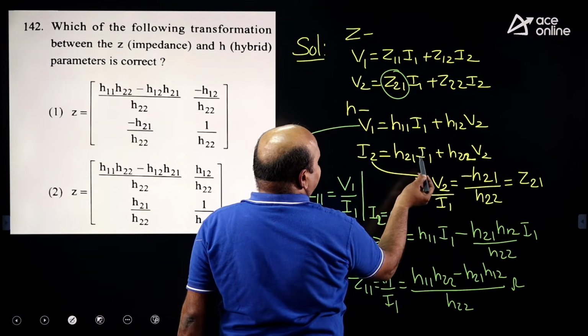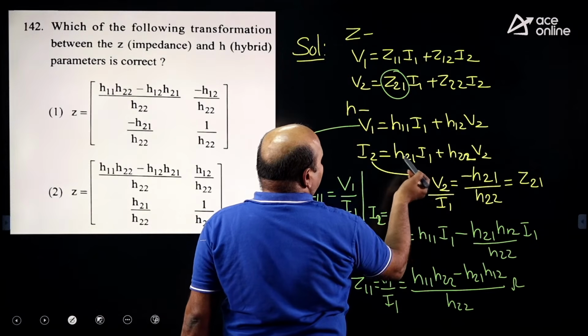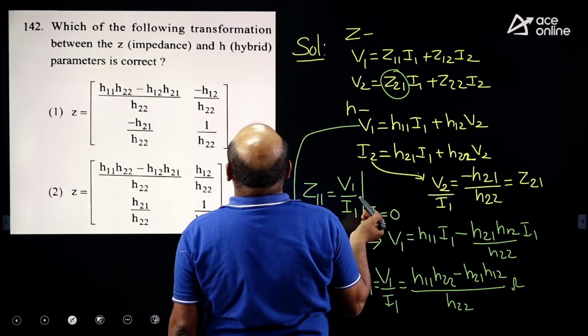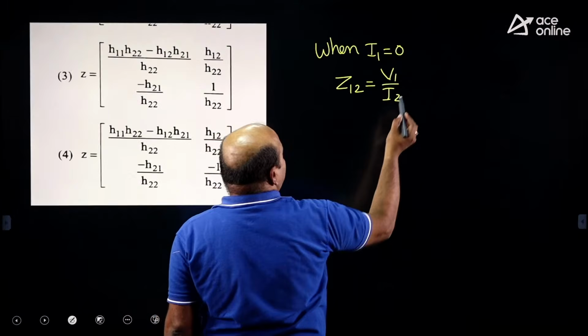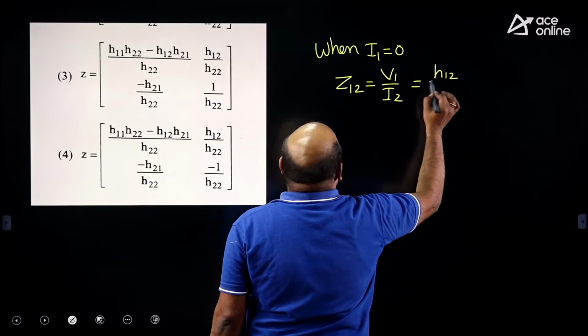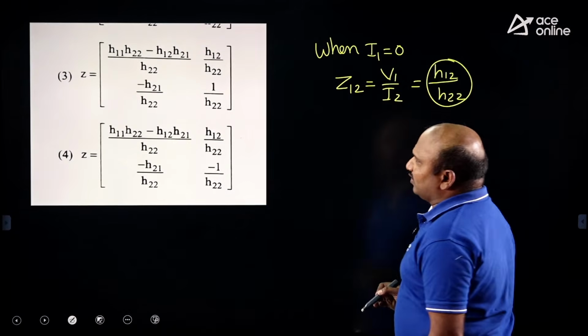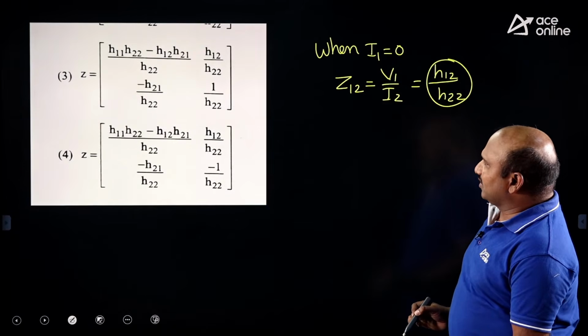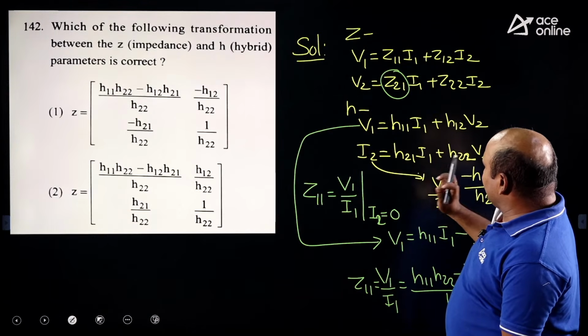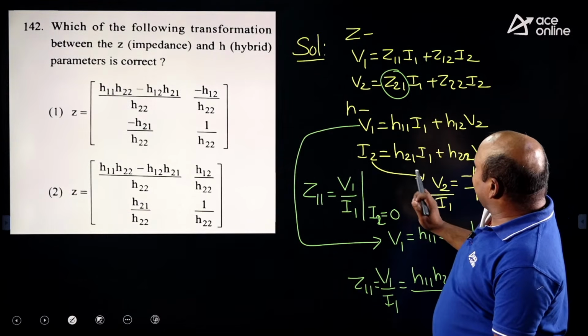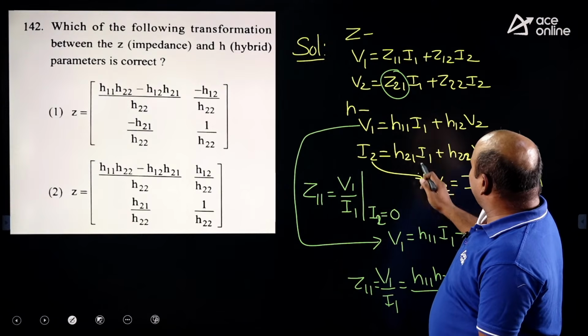With this we are getting the V1 by I2 value directly, which is H12 by H22. This one is a positive value. We are not getting the negative value, we are getting the positive value, H12 by H22, when I1 is equal to 0.